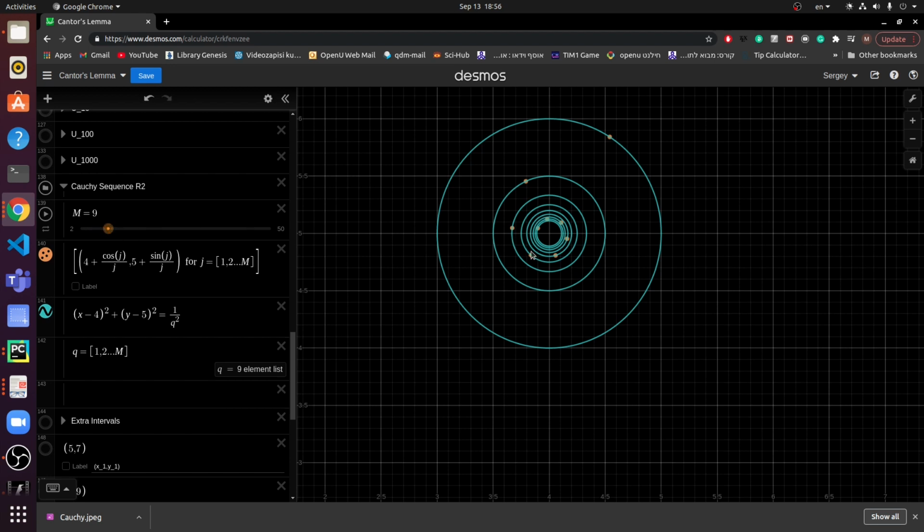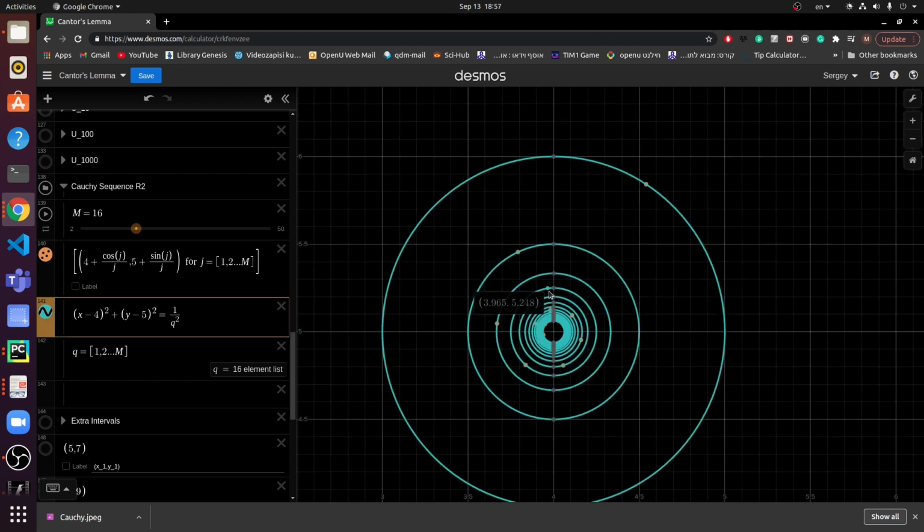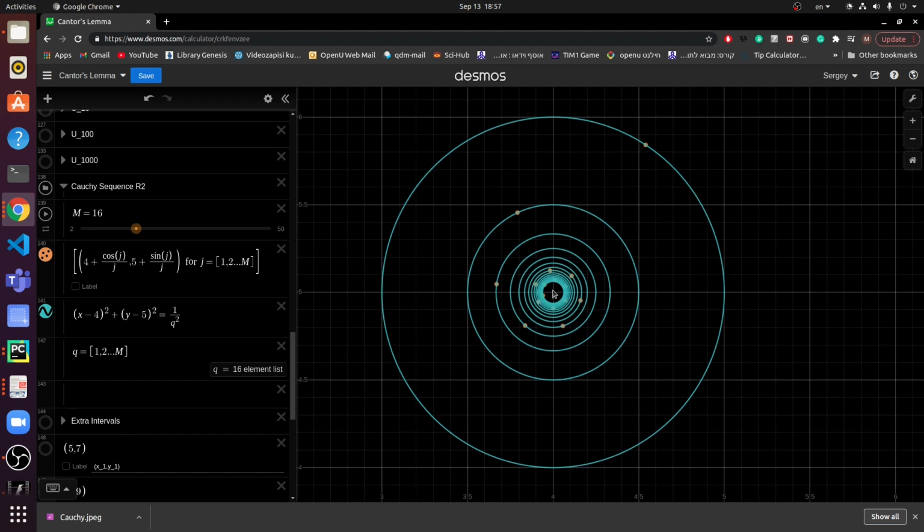And basically, for every index that is greater than, for example, this index, we'll see that all the elements after that are going to be in this inner circle, right? And so this is how a typical convergence in R2 would look. Just wanted to visualize this. So the distance of the points from the limit is decreasing, and this is just one way to visualize how this particular sequence converges to the limit.